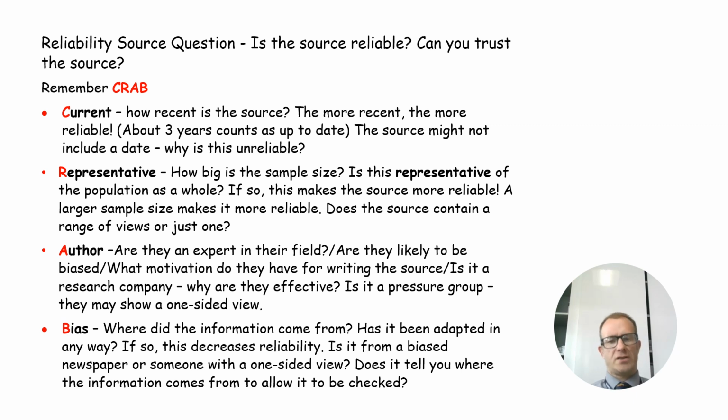In contrast to that, is it a pressure group? That might give you a one-sided view. Is the source biased? So for example, a quality newspaper might show political bias and take a one-sided view. Who wrote the source? Like Vladimir Putin talking about the war in Ukraine, he will give you a one-sided viewpoint.